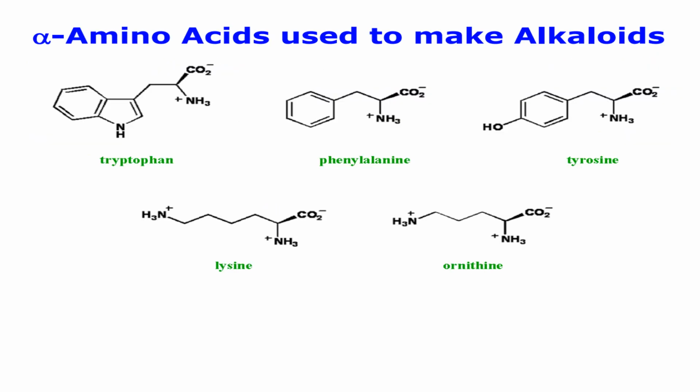So alpha amino acids are used to make alkaloids: tryptophan, phenylalanine, tyrosine, lysine, and ornithine. These can all be used for the biosynthesis of alkaloids.